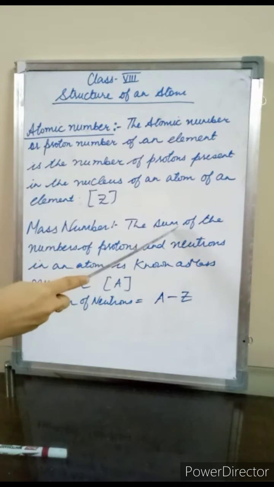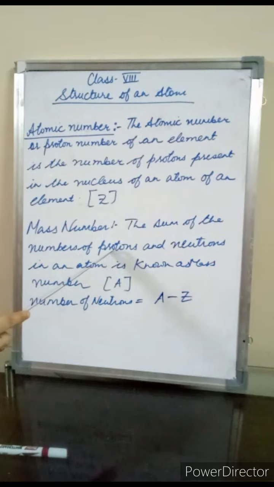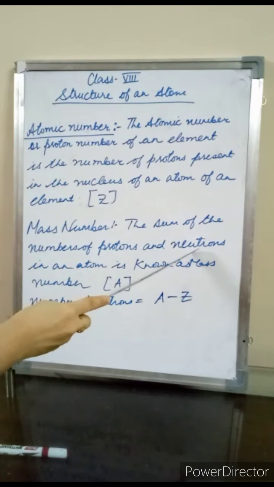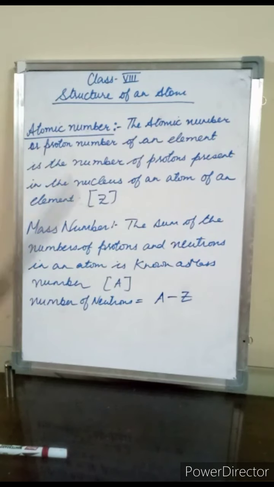It is the sum of the number of protons and neutrons in an atom which are present in the nucleus of an atom, that is known as the mass number. And mass number is represented by A. Now students, what is the number of electrons? The number of electrons is equal to the number of protons, and it will be equal to Z. Right? So number of electrons is equal to Z. Number of protons is also equal to Z.